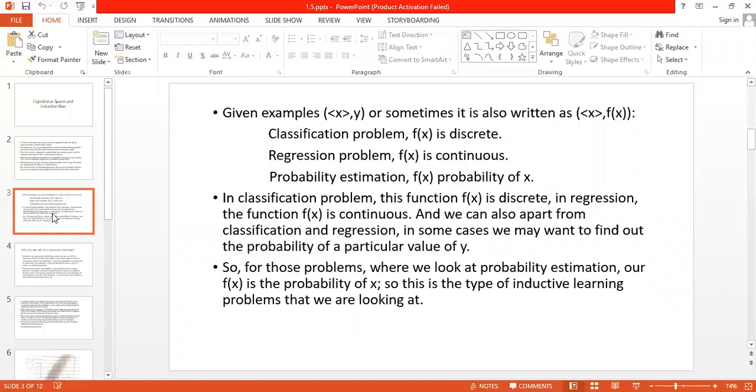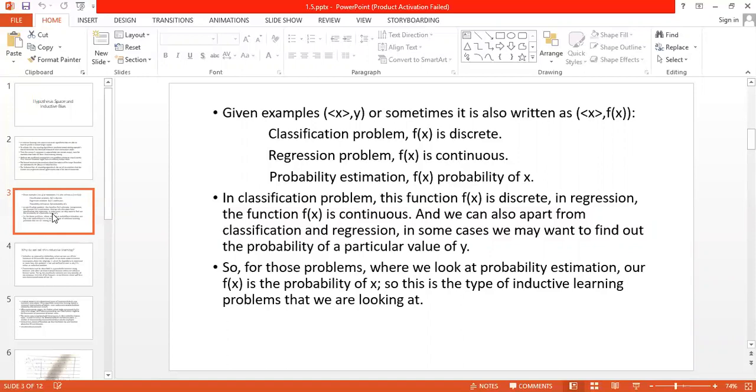Now, if we are considering supervised learning, there might be two types of problems. First is the classification type of problem. The output might be discrete, like recognizing apple or banana. We cannot say that only one apple is there or only one banana is there. There might be a number of apples and a number of bananas, so the output will be discrete.